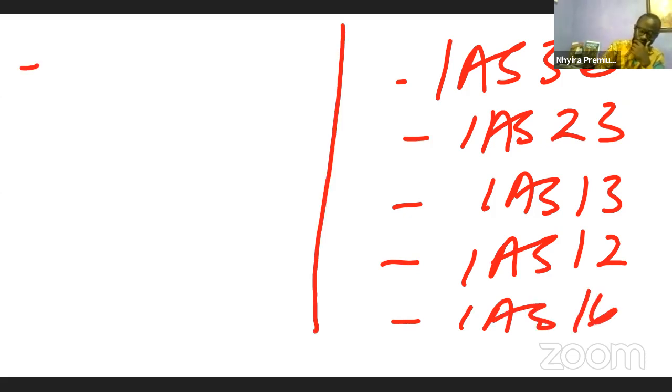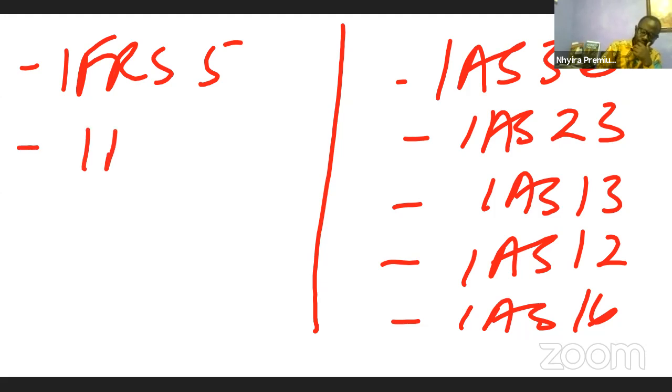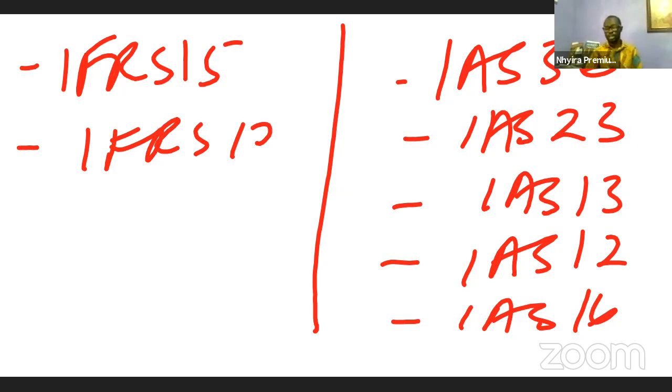And then IFRS 15, and I think IFRS 10, business combination definition for consolidation. This is 15. Yeah, so these are some of the standards that we saw listed in the chat box yesterday of you guys wanting me to take you through.